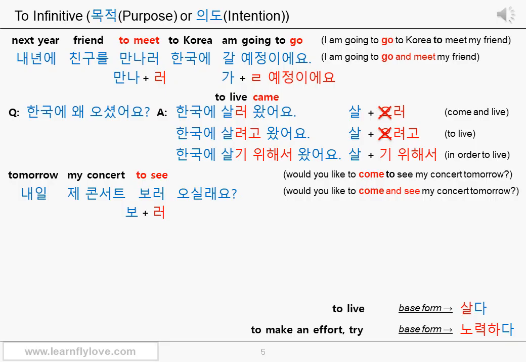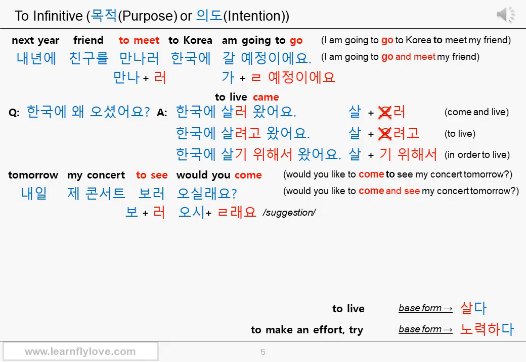오실래요? 오시다 is the higher respect form of the verb 오다. 오시 is the stem. The final ending 을래요 is added. Final 을래요 is used to make a suggestion or to ask about the listener's intention. So, 오실래요 can sound like, would you like to come?